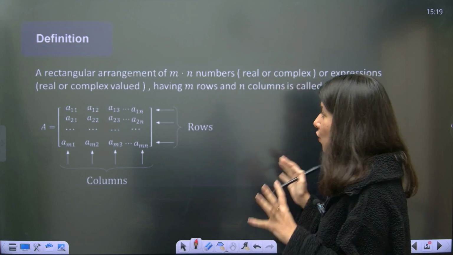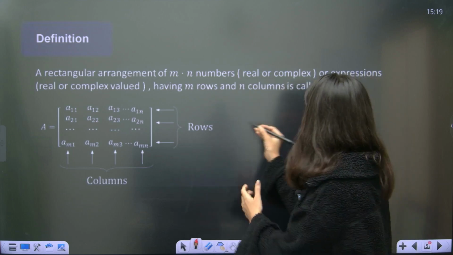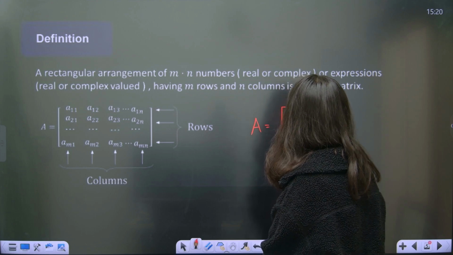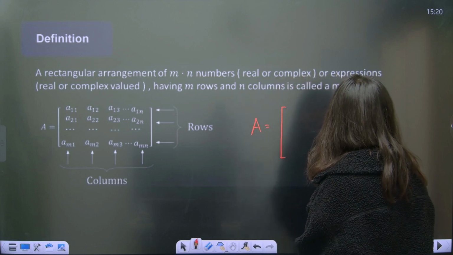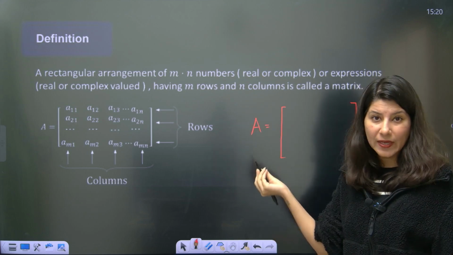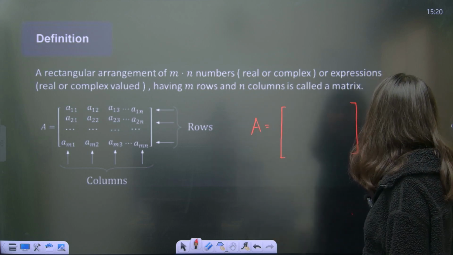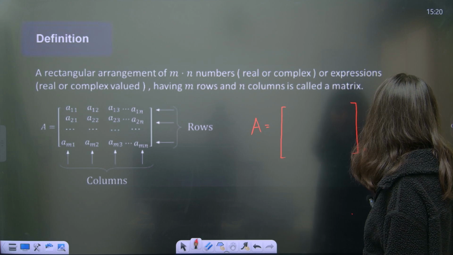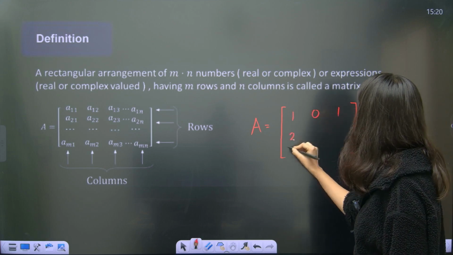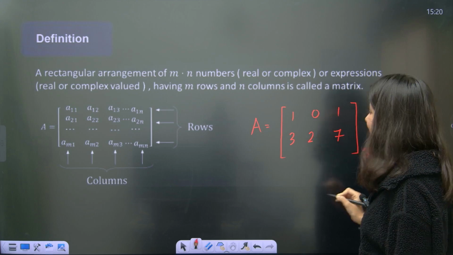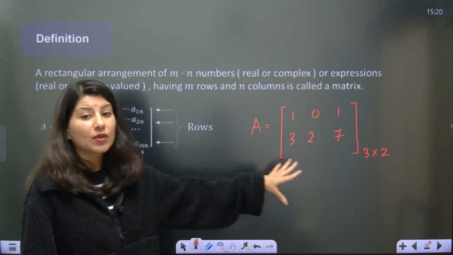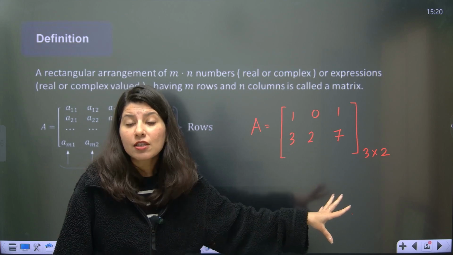Let me just take one example of a matrix. This is a rectangular arrangement of m into n numbers. So m into n, let me just write it as 3 cross 2. So 1, 0, 1, 3, 2, 7. Can you see that the rectangular arrangement of 6 elements will look like this? This is just an arrangement.